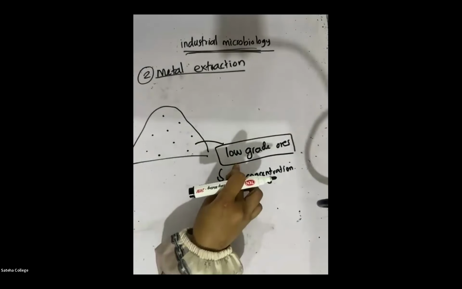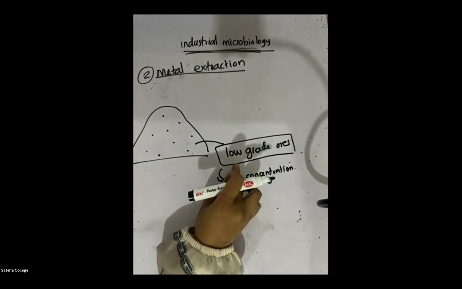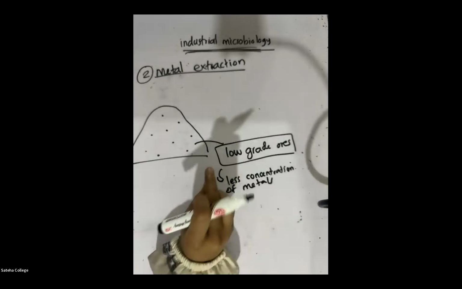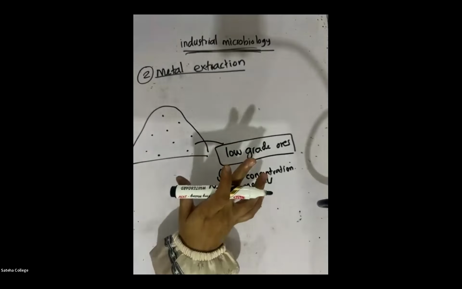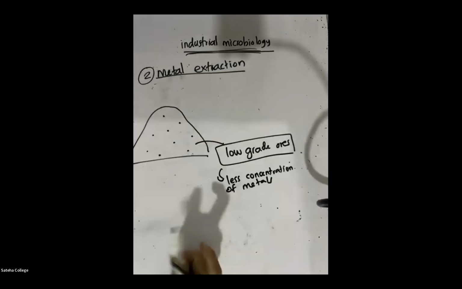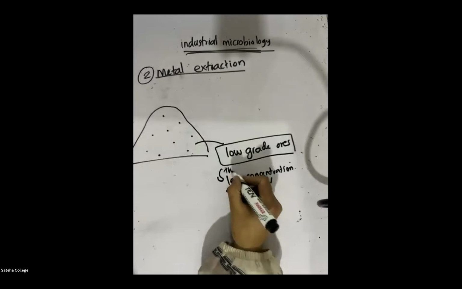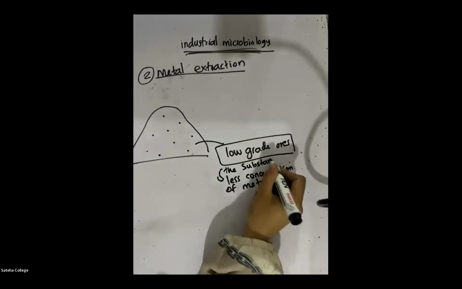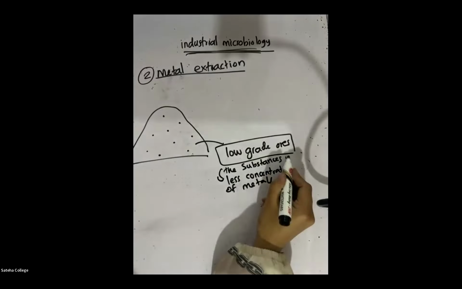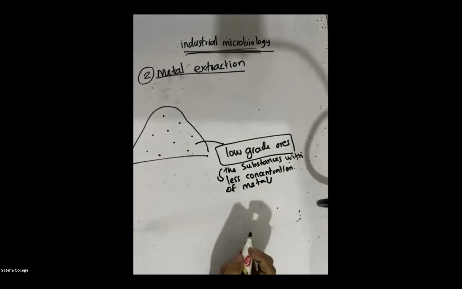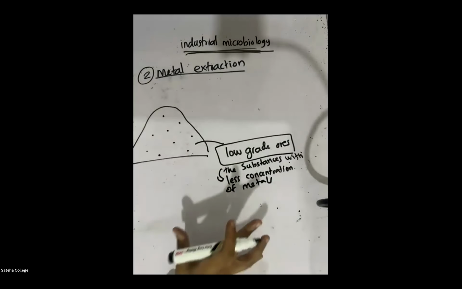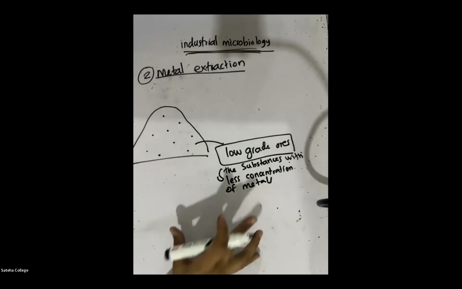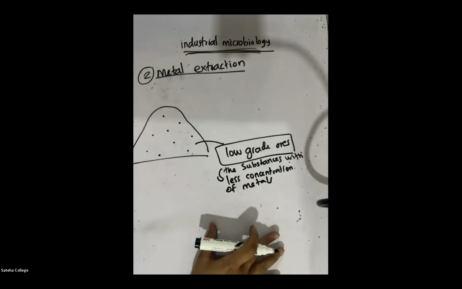Again, listen. Low grade ore is an area which has low concentration of metal. The substances with a low concentration of metals. You can write down the substances. Whoever doesn't know the meaning, you can note it down and keep. The substances with less concentration of metals are called low grade ores. Low grade ores means the substances with less concentration of metals.